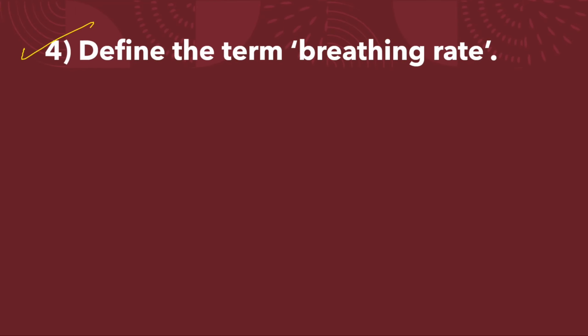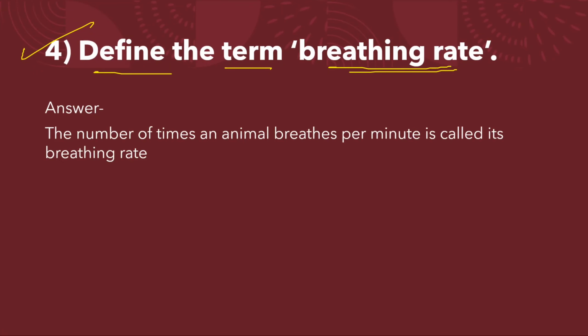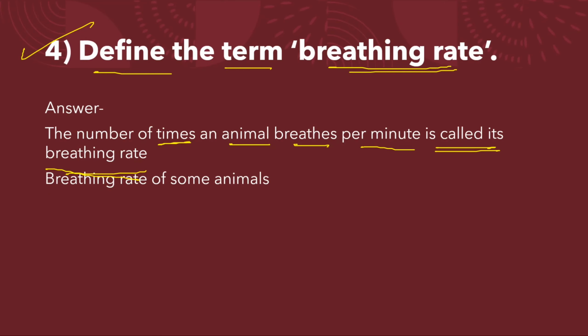Next, question number 4. Define the term breathing rate. Answer. The number of times an animal breathes per minute is called its breathing rate. Students, the breathing rate of some animals, okay, of an adult human, it is 14 to 20 breaths per minute.